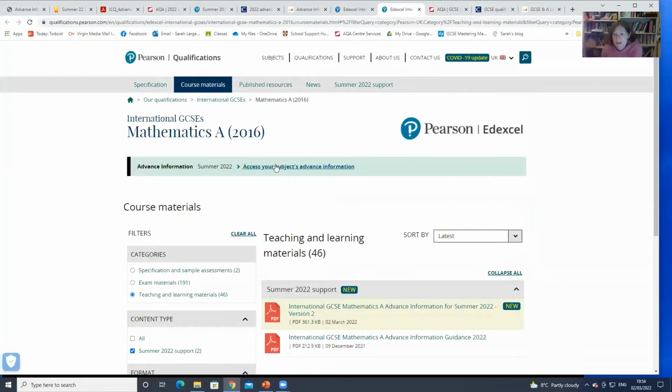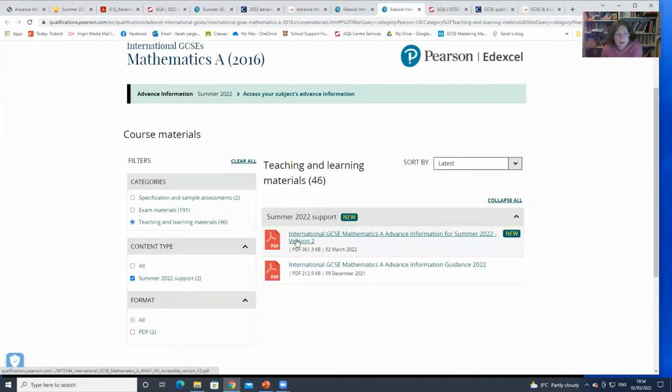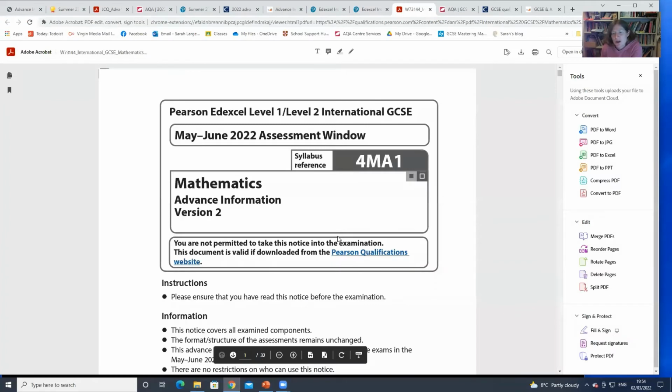Because something that's worth knowing and remembering for the international GCSEs is that they have 2 different papers each year. So the advanced information includes both the local paper and the regional paper. You need to make sure that we will sit the local paper, not the R paper, the normal paper. It's also worth knowing they have updated some of them since they came out on the 7th of February. Not many, but some of them.